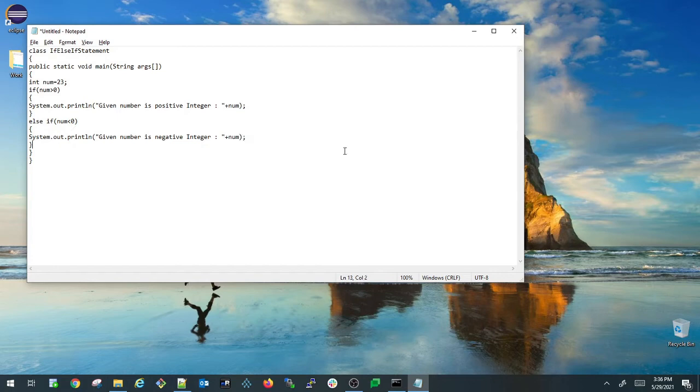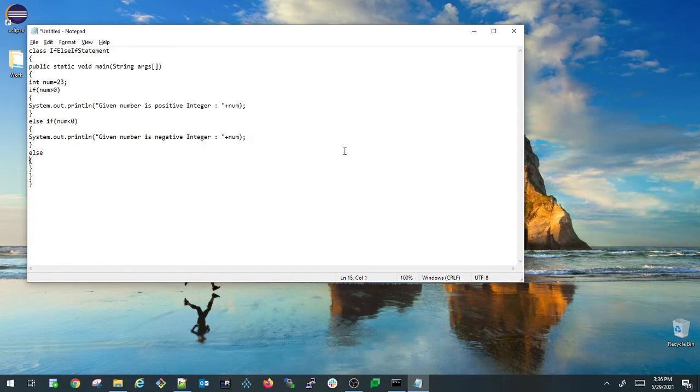So if the given number is greater than 0, we are printing the given number is positive integer. If it is less than 0, we are printing the given number is negative integer. If it is not either of these cases, obviously it will be a 0, right? So I'm just printing the same thing directly without any condition here. Else I'm directly printing here.